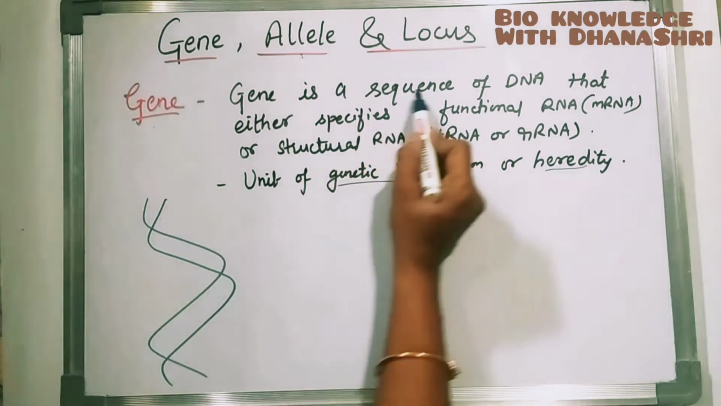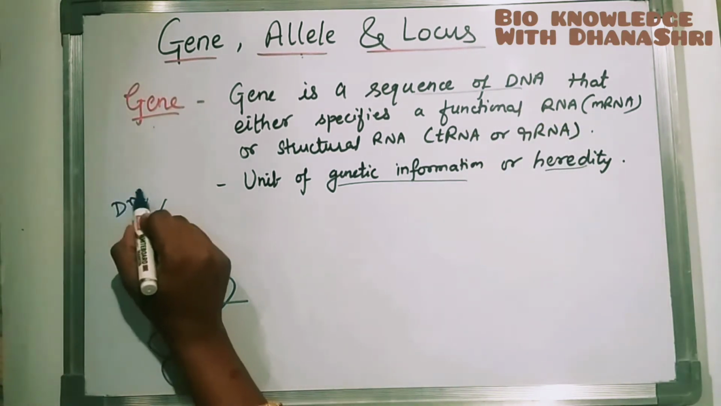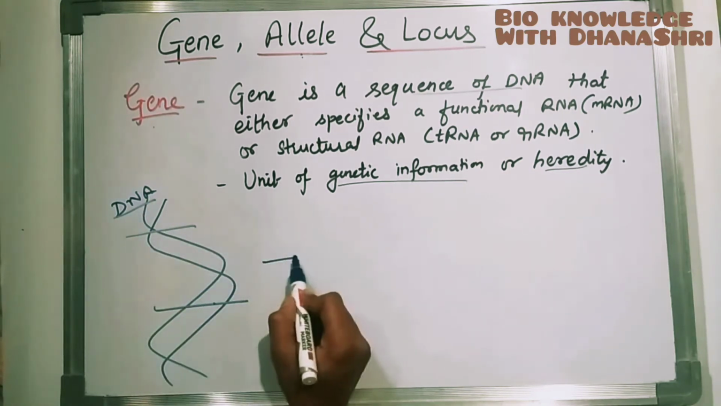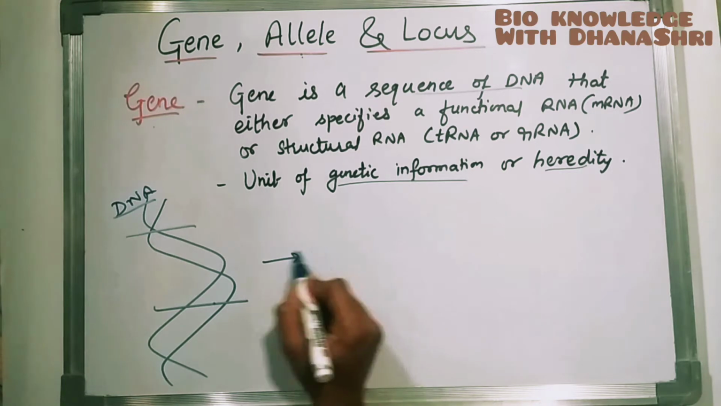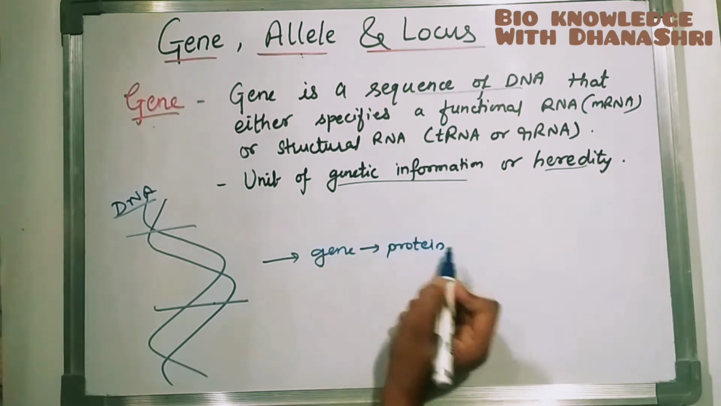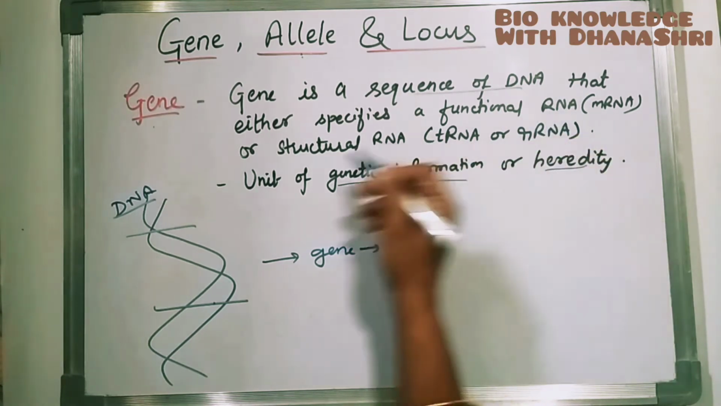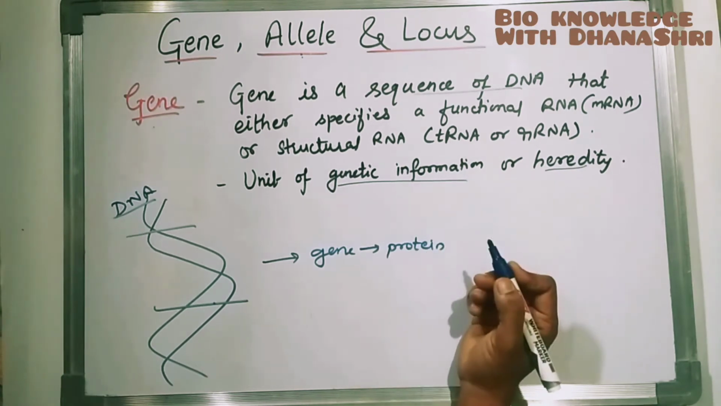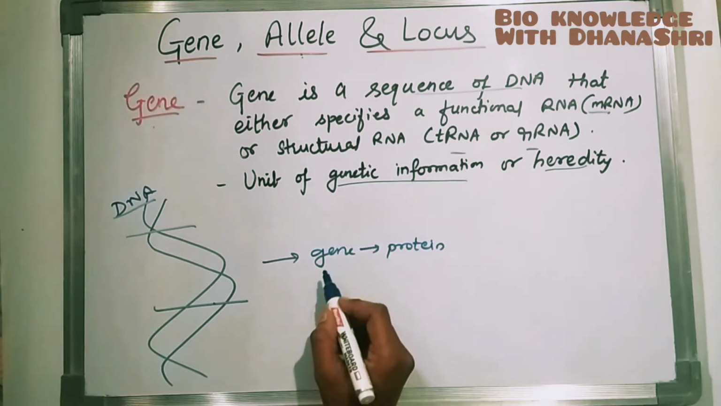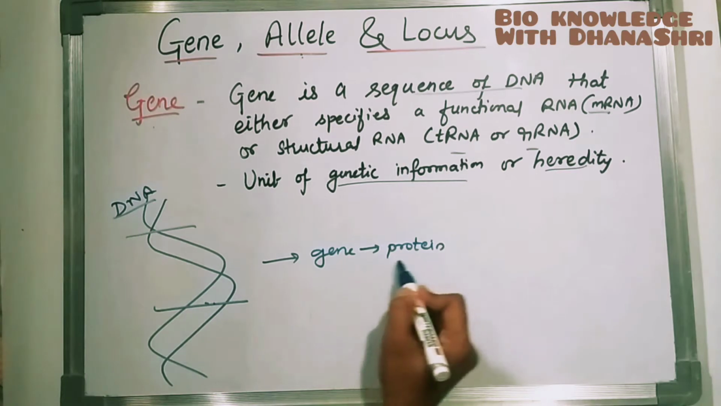So it's a sequence of DNA as I told you. This is DNA, deoxyribonucleotides. This is a sequence of DNA that will code for protein. This is a gene that will code for protein, any structural protein or functional RNA like tRNA or rRNA. These three will be involved in protein formation. So gene is a sequence of DNA that will code for protein.